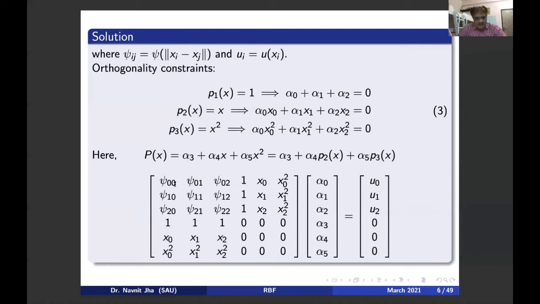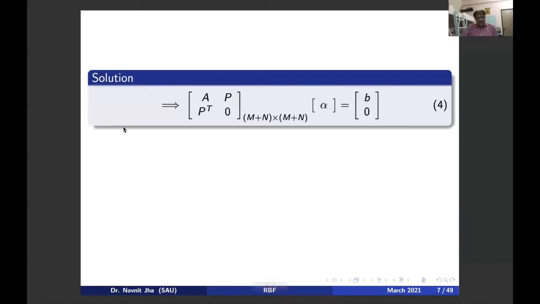One matrix consists of this psi. Another matrix consists of 1, x0, x0 square, and so on. The third matrix is again 1, x0, x0 square, and so on. And the fourth matrix is 0. If I divide it into 4 parts, it looks like this. I am going to rewrite this matrix in this way: A, P, and this matrix is nothing but the transpose of the matrix P, and this is the 0 matrix.